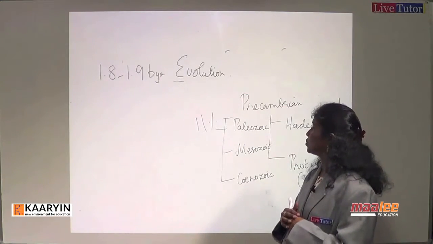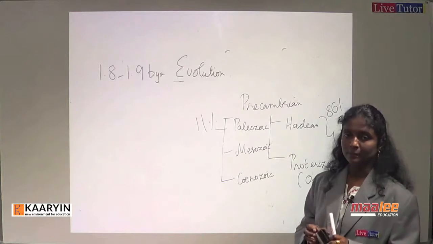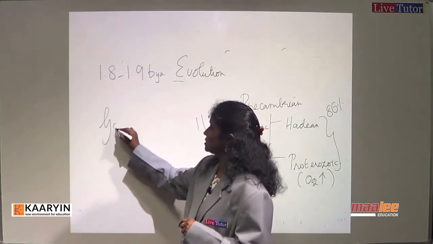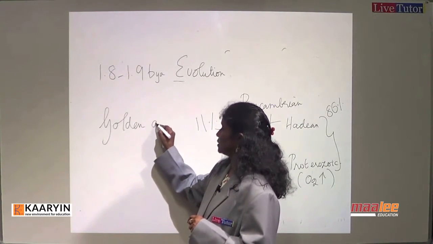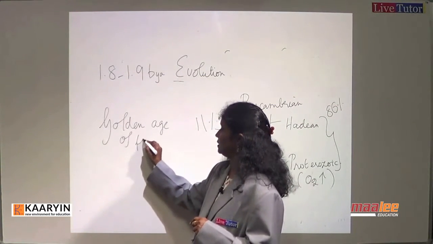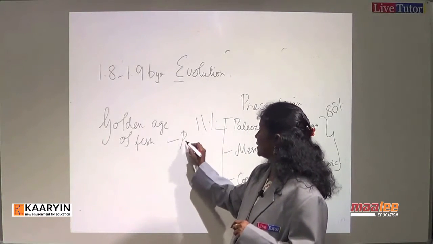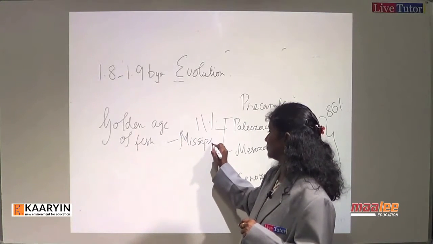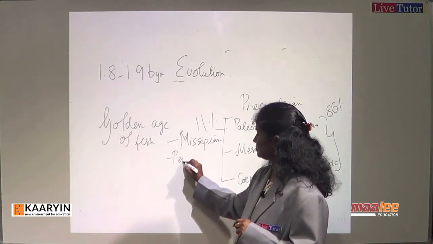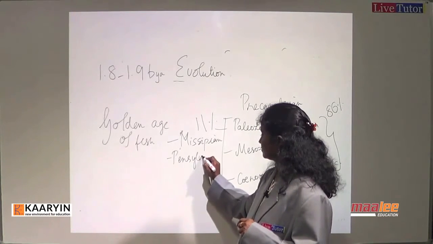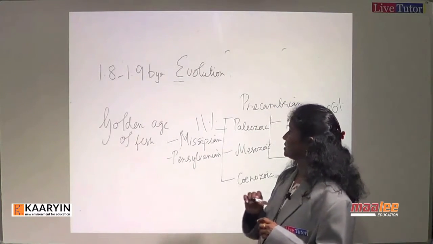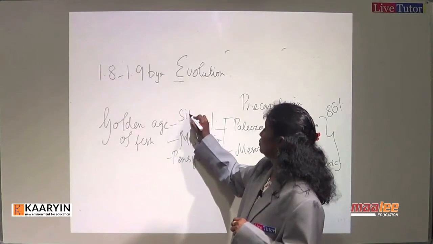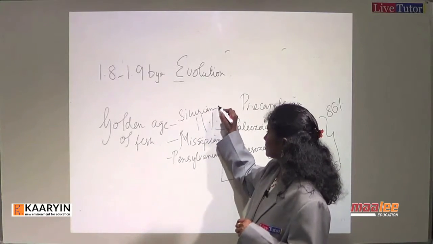This Paleozoic era is again divided into epochs, Mississippian and Pennsylvanian, and then the golden age of fishes, Silurian and Devonian.